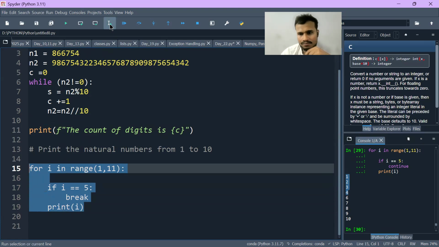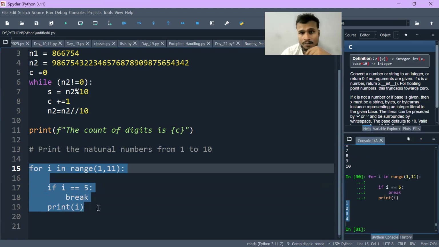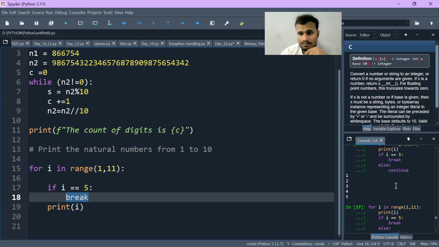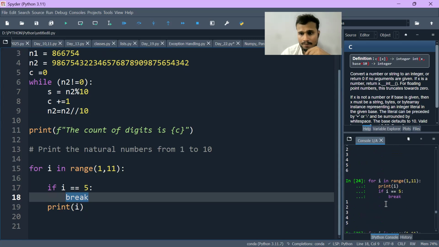So let's try it. You can see here 1, 2, 3, 4 got printed. Why didn't 5 get printed? Because I've used the statement break here. Previously, I was printing above, for that reason the 5 got printed. Here I was printing before, for that reason. After that, 6, 7, 8, 9, 10 didn't get printed because I used the statement break. So I hope you guys have understood the meaning of continue and break.